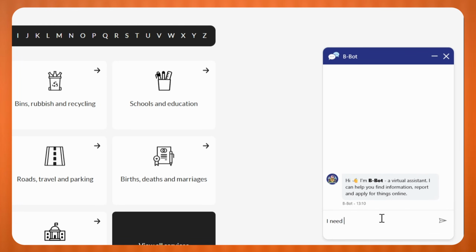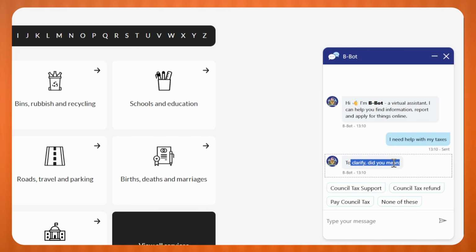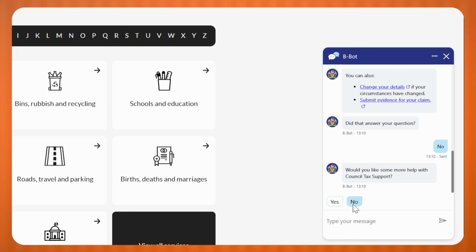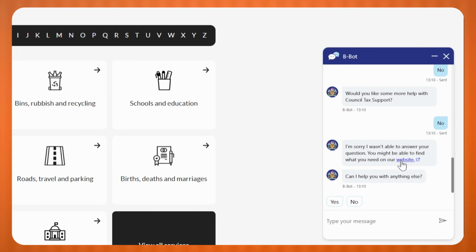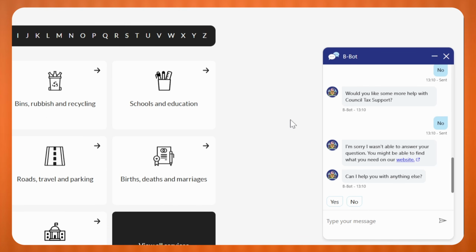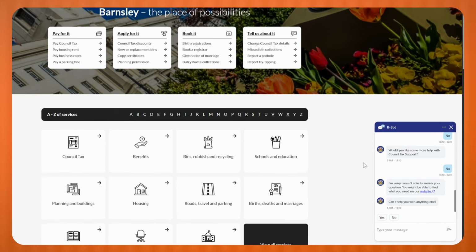For example, I need help with my taxes. Okay, so just to clarify, did you mean blah blah blah? So consult tax support, and it's going to spam predefined answers. As you can see, you can clearly tell there is no one behind this. It was programmed just to give these sloppy answers, and there are high chances you will not get satisfied by this.